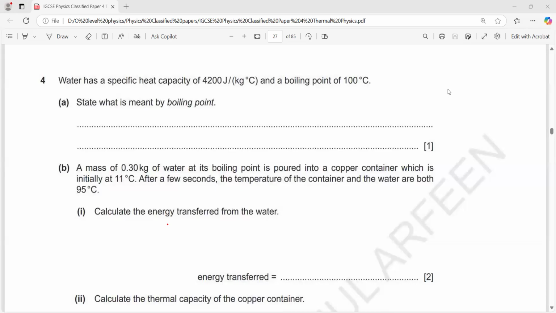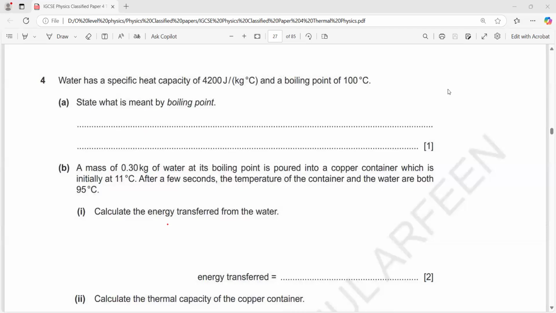The point at which the liquid turns into vapor. So the temperature at which the liquid turns into a gas, we call that. No, evaporation is different. Evaporation can happen at a range of temperatures. It's not like the boiling of water, which for pure water is 100, but evaporation of water can take place at even 25, 30, 40, any temperature.